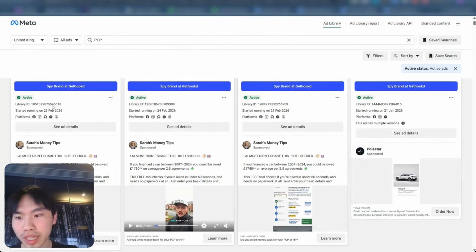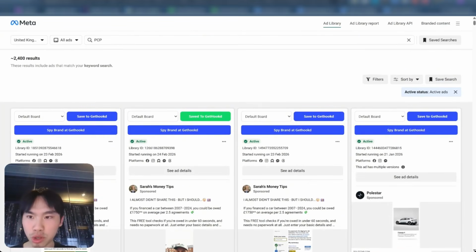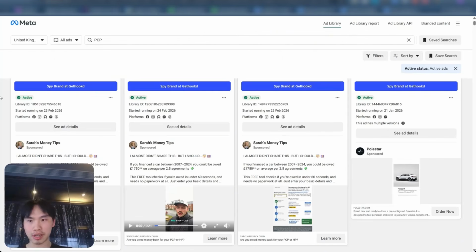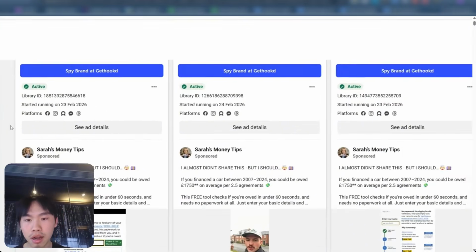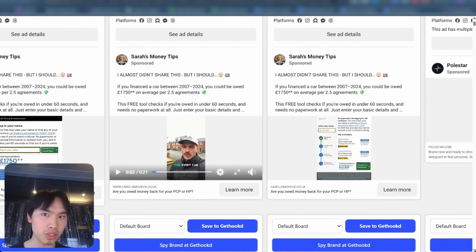So here we're doing a very niche vertical that's called PCP. It essentially is, right, the context is a lot of the car insurance or car lender companies in the UK have been basically scamming consumers by not being transparent about some fees. And now a lot of these people, right, that have worked with these car lenders, they can get a portion of that money back. So on average, they can get a refund of £700 to £1,500, right, according to like the financial institutions of the UK.